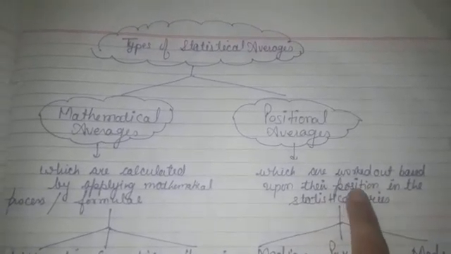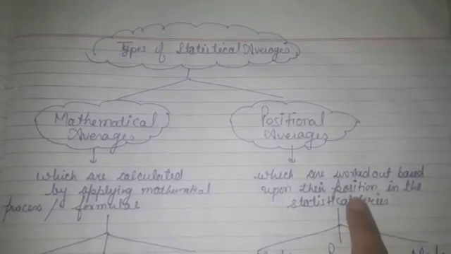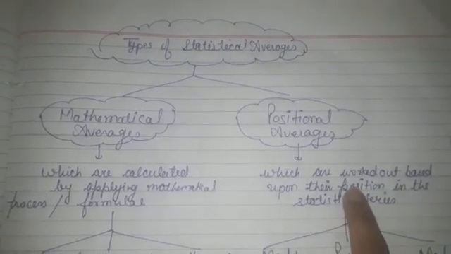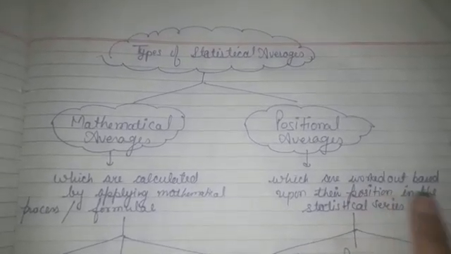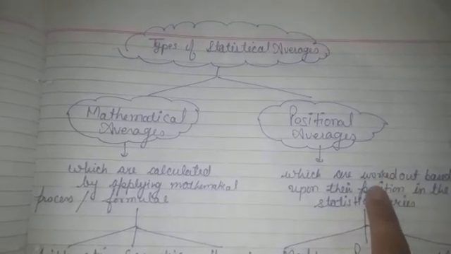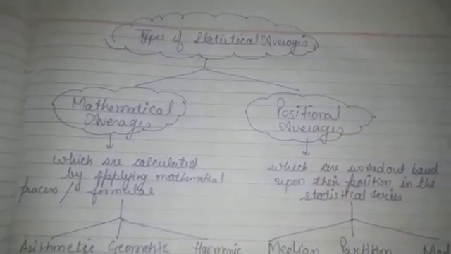And positional averages can be worked out based upon their position in the statistical series. Means what is the position of those values in the statistical series. Based upon their position they are found out. That average is known as positional.